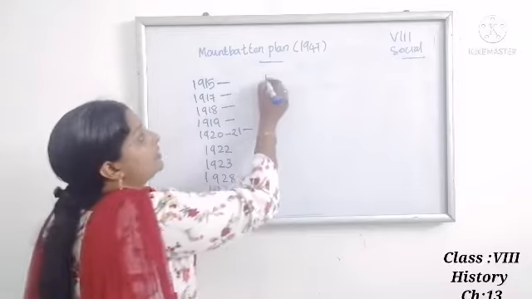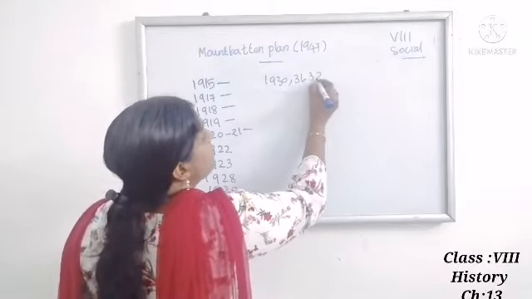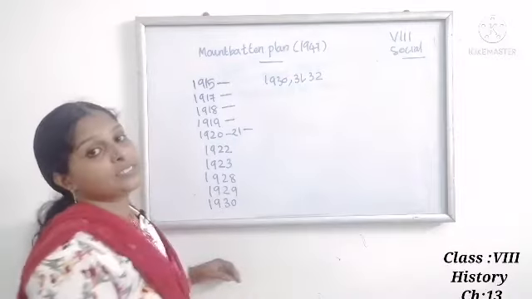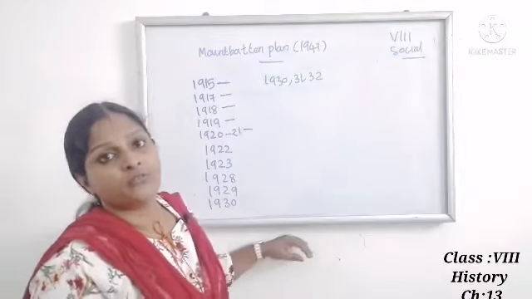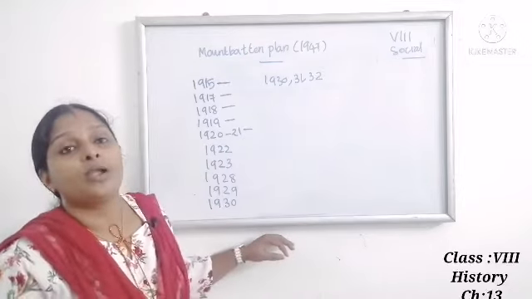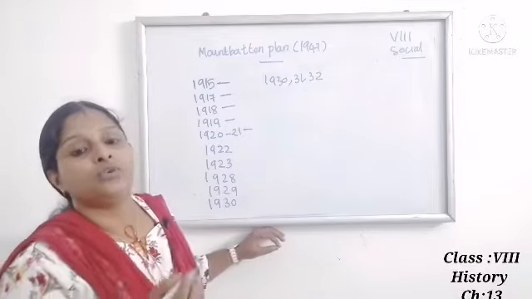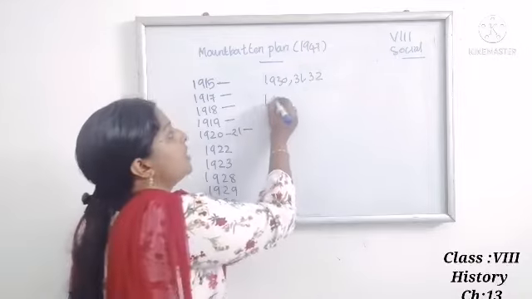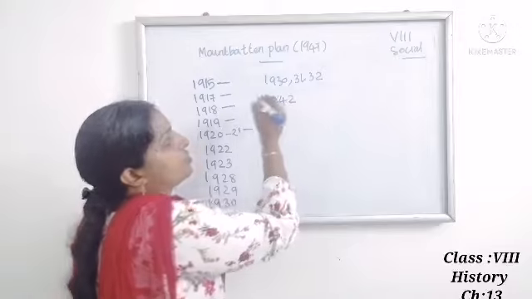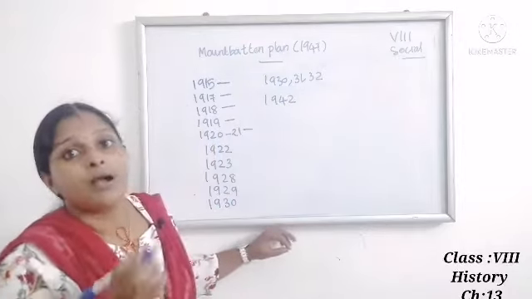1930, 31, 32, the first Round Table Conference, second Round Table Conference and third Round Table Conference. Next important year 1942, Cripps Mission and the Quit India Movement, the famous movement started by Mahatma Gandhi.